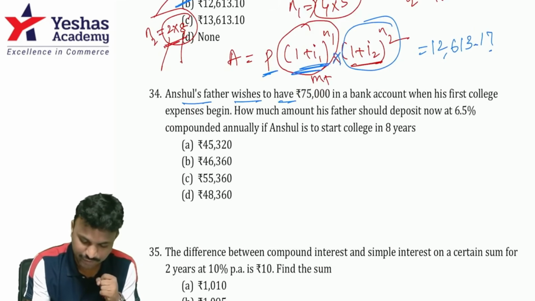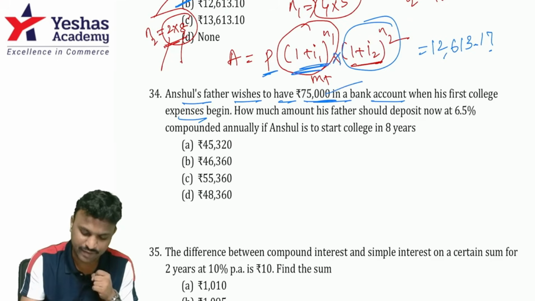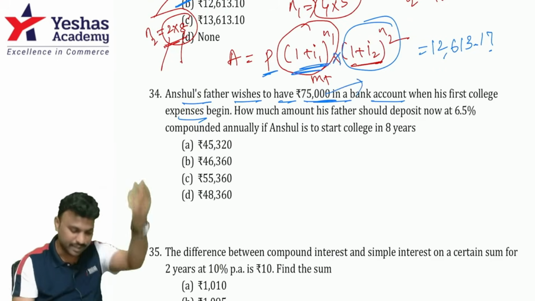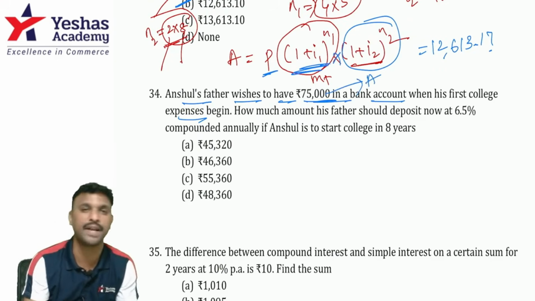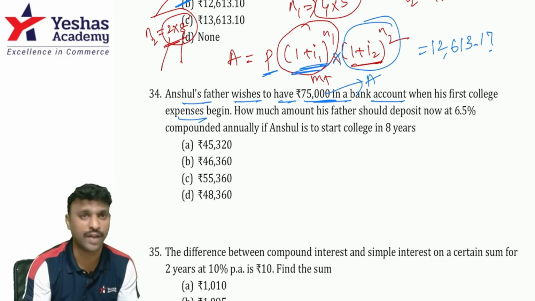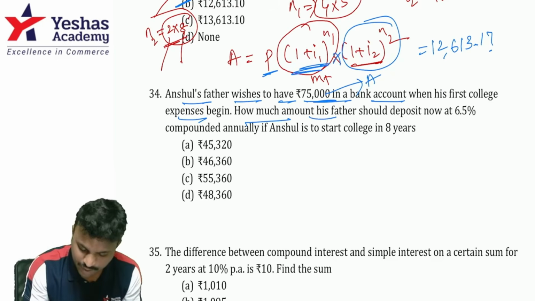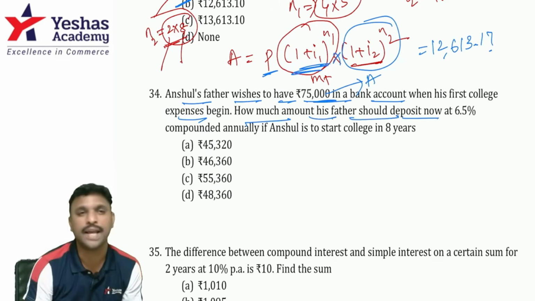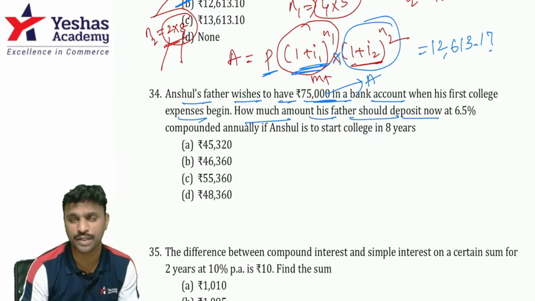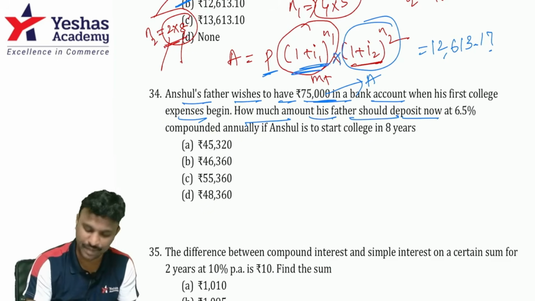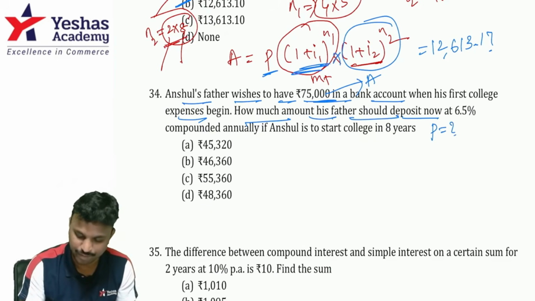Anshul's father wishes to have 75,000 in a bank account when his first college expenses begin. That means 75,000 is not a present value. It's in the future he wants. So it is nothing but A. Future value is always A. Present value is always P. How much amount should his father deposit now? Is it a one-time deposit or a repeated deposit? It's a one-time deposit. So it is appreciation only. That means they're asking us to find the P value.